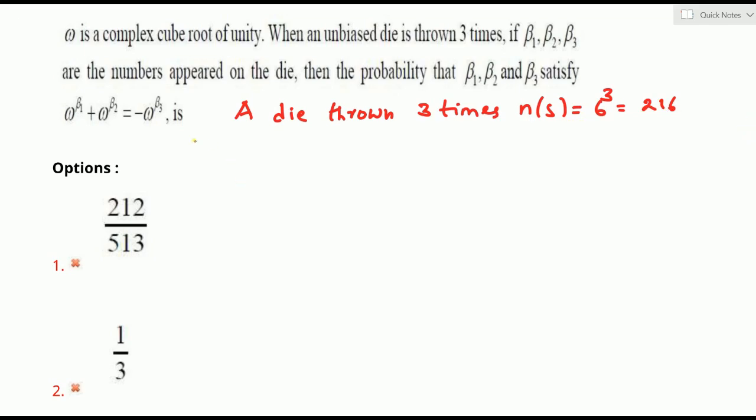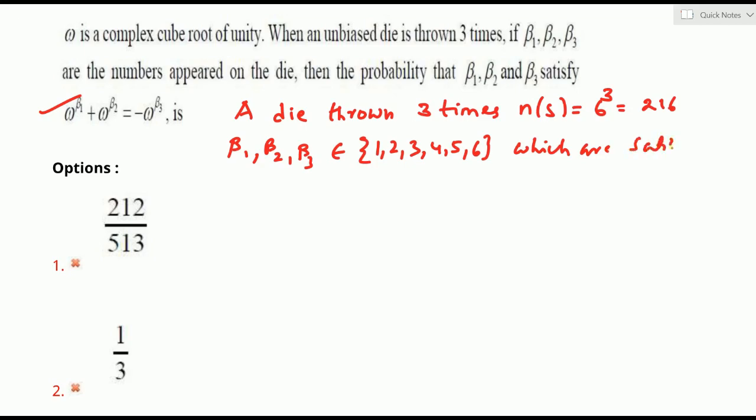Now we have to collect the numbers beta 1, beta 2, beta 3 which satisfy the given equation. Where do beta 1, beta 2, beta 3 belong? They belong to the set of numbers on the die, that is 1, 2, 3, 4, 5, 6. We should take only from these, and that too those which satisfy the equation omega power beta 1 plus omega power beta 2 is equal to minus omega power beta 3.